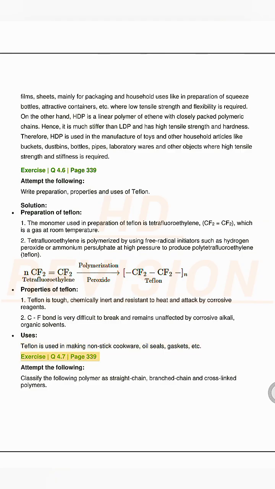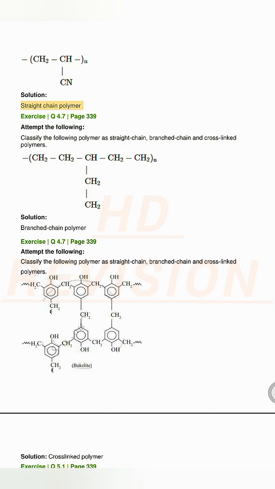Exercise Q 4.7, page 339. Attempt the following. Classify the following polymer as straight chain, branched chain and cross-linked polymers. Solution. Straight chain polymer. Exercise Q 4.7, page 339. Attempt the following.